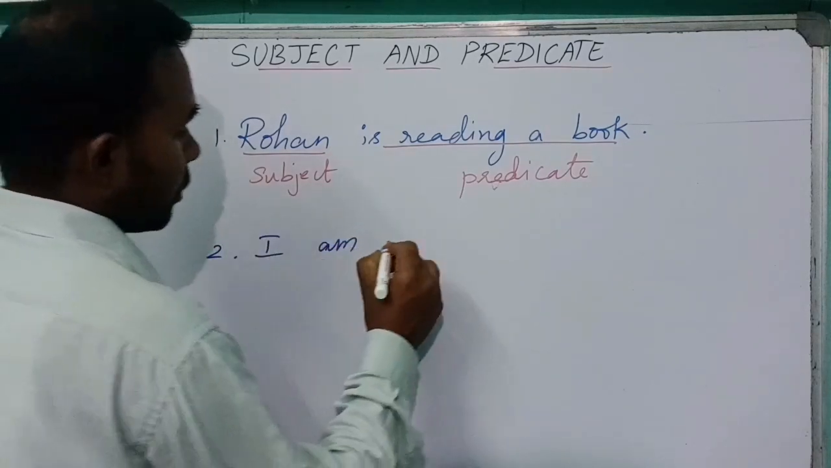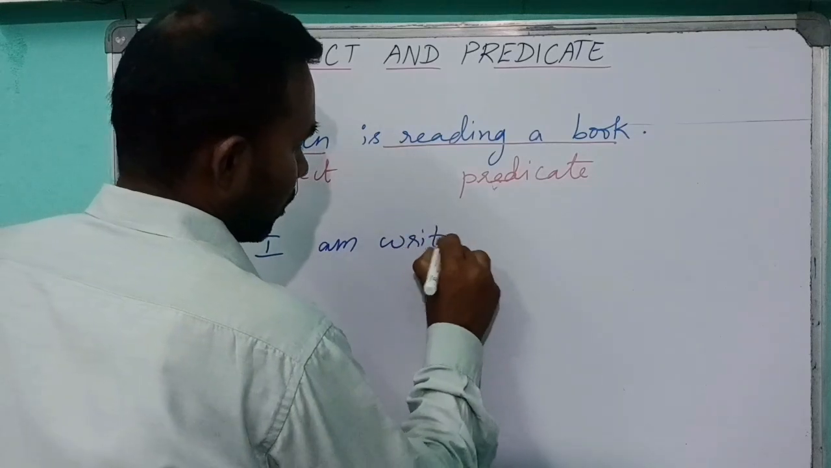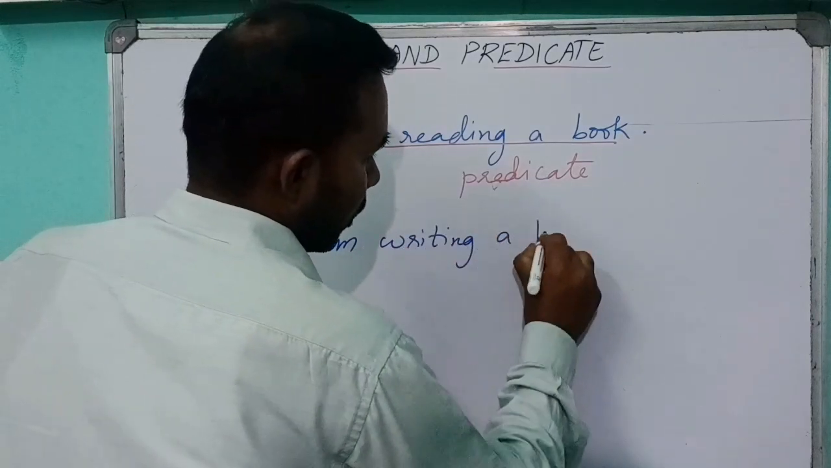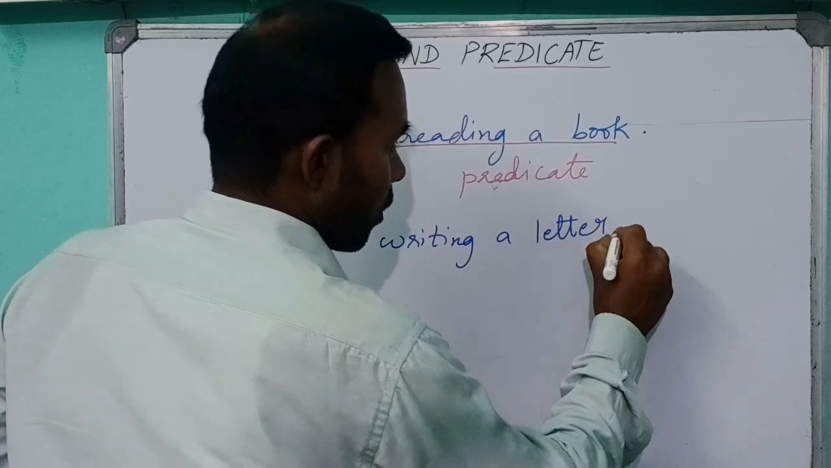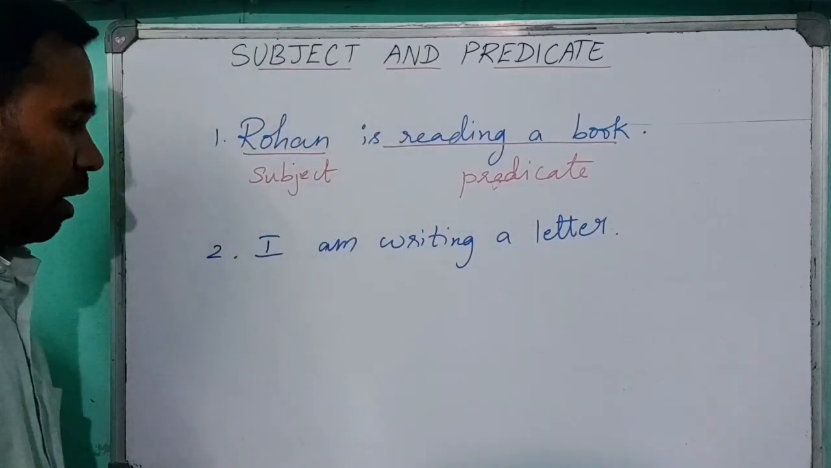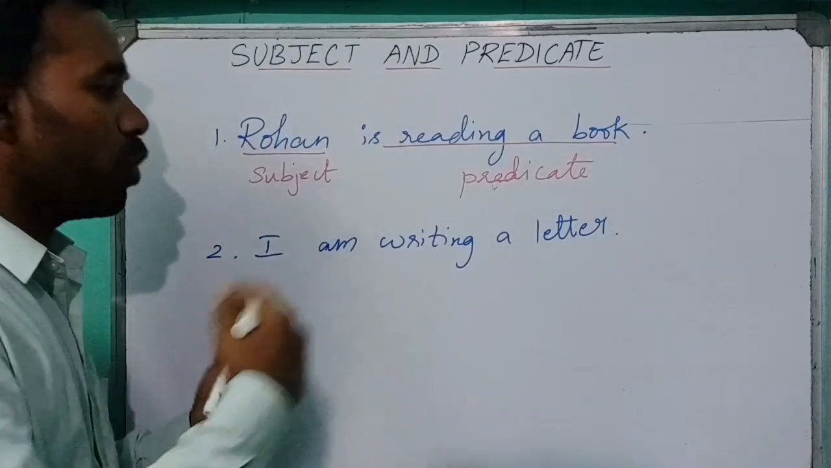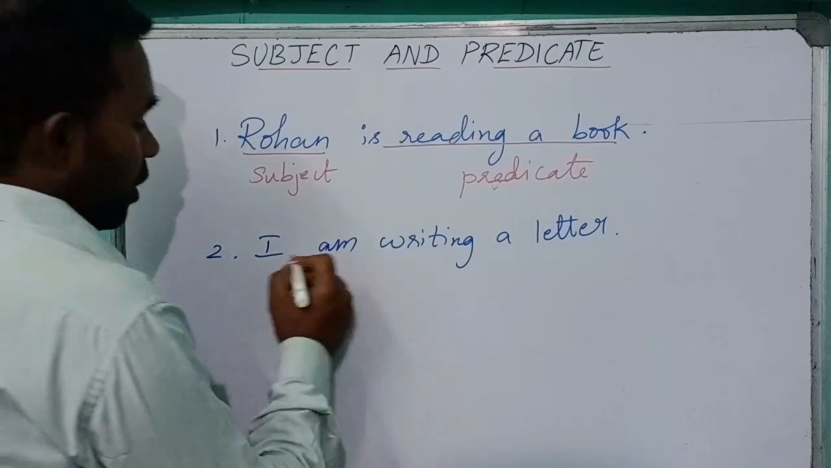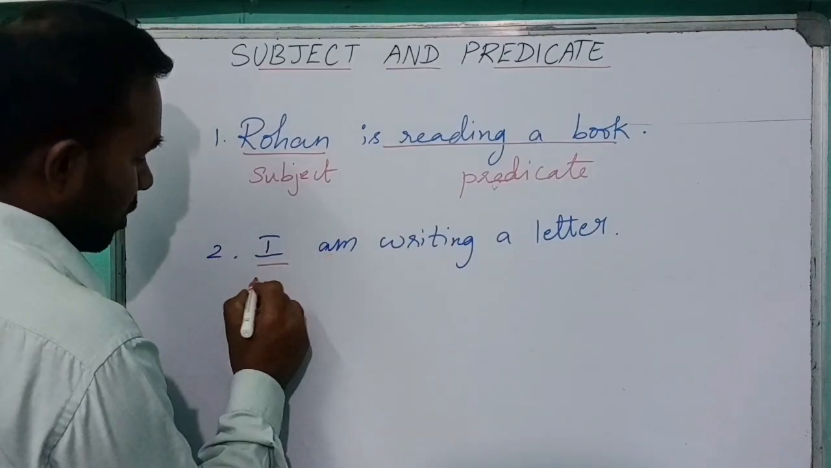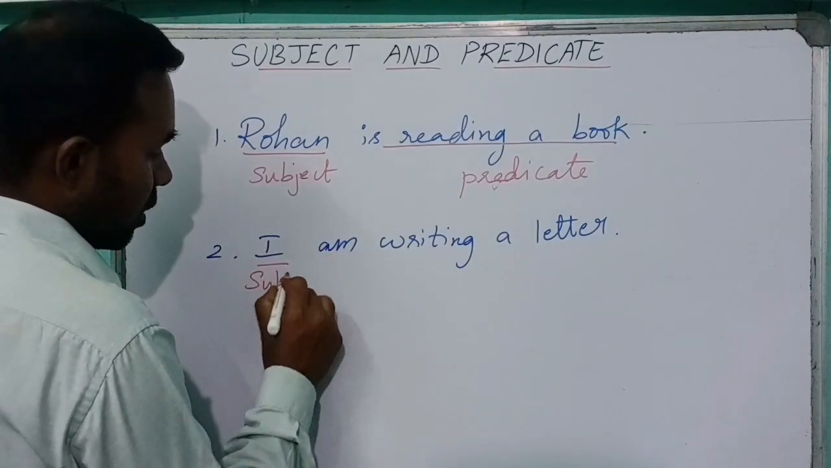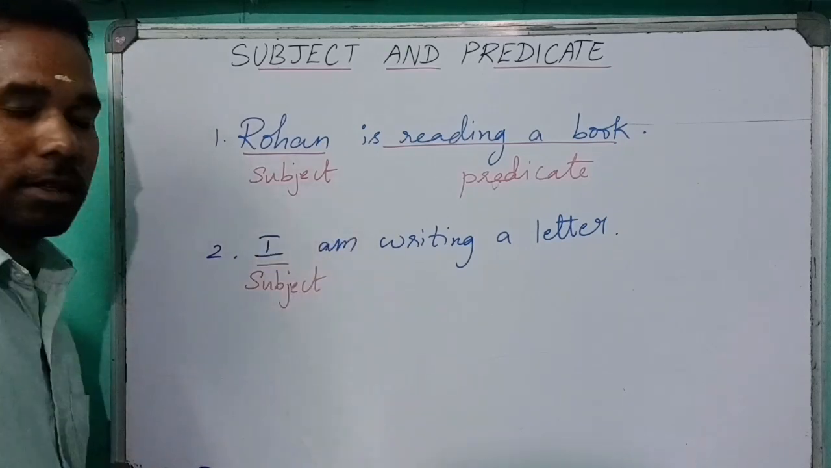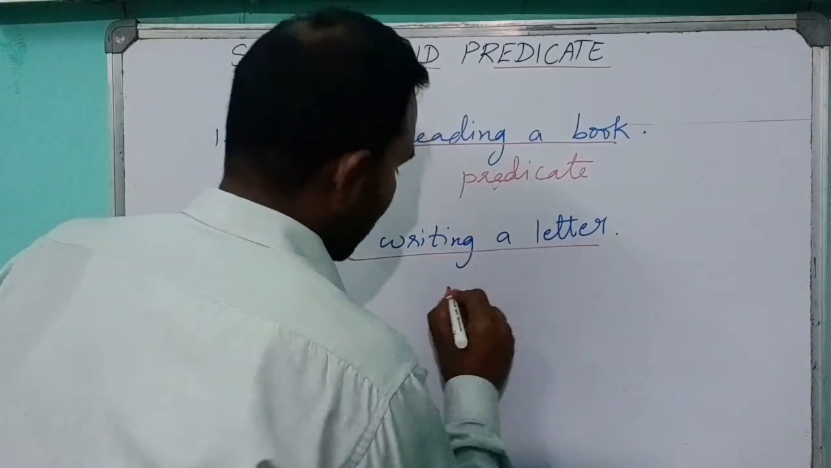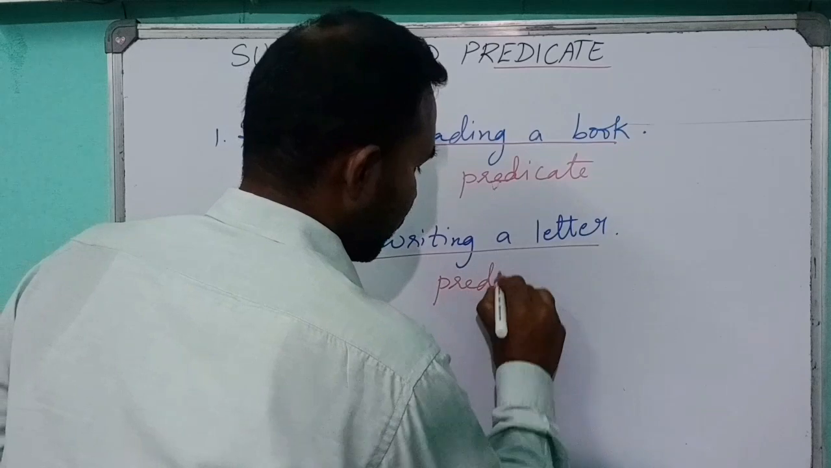I am writing a letter. If I ask the question, who is writing a letter? Then I get the answer, I, as the subject. The remaining part is the predicate.